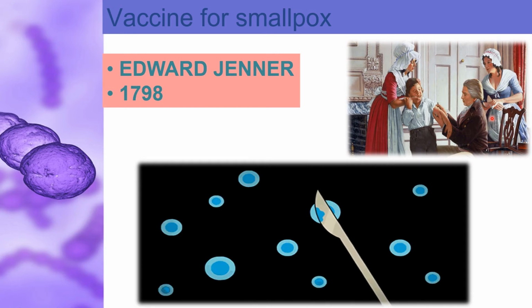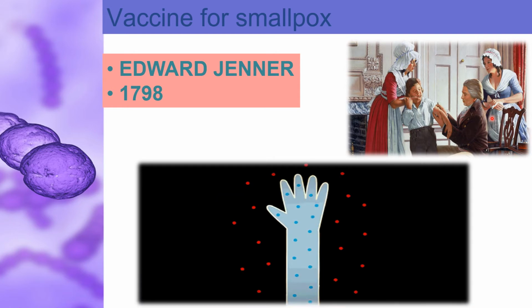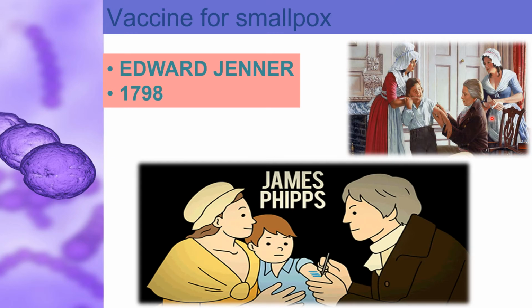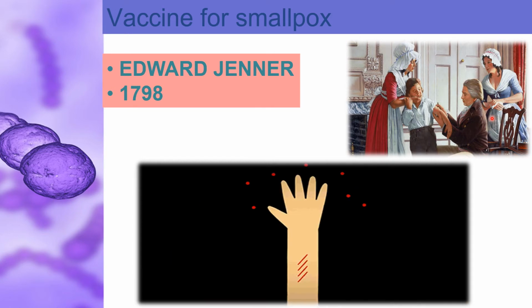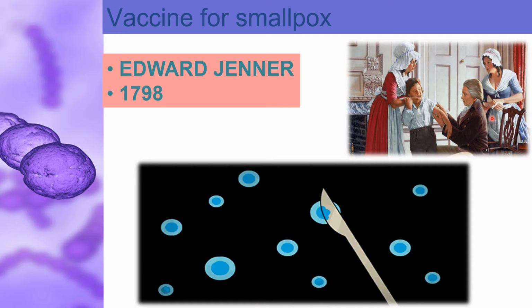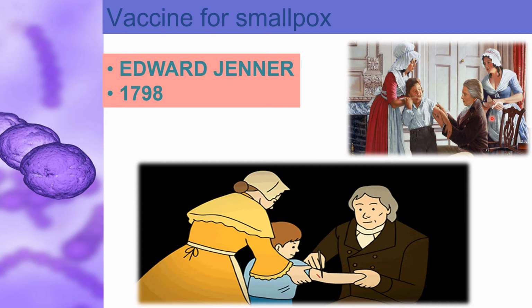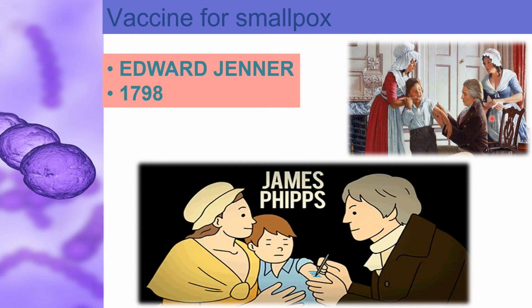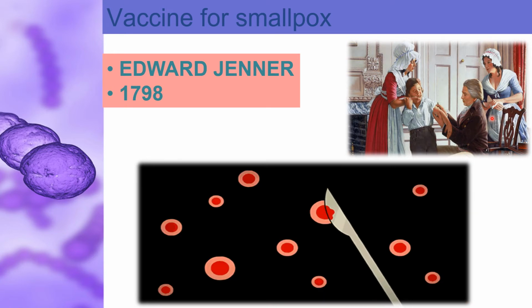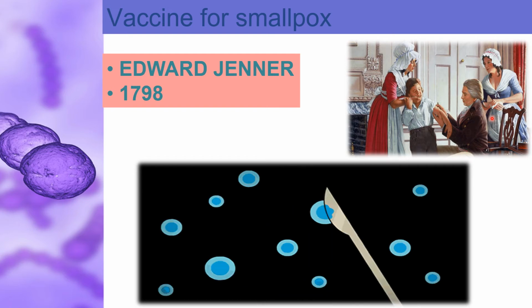A single blister rose on the spot, but James soon recovered. On July 1st, Jenner inoculated the boy again, but this time with smallpox matter, and he observed that no disease developed. The vaccine was a success, and doctors all over Europe soon adopted Jenner's innovative technique, leading to a drastic decline in new sufferers of the devastating disease.